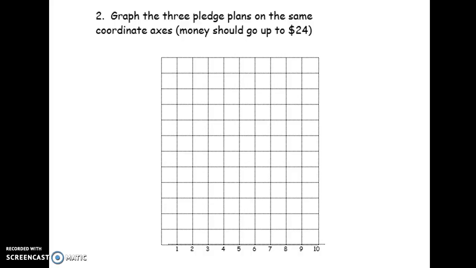So you need to make sure you're able to put in all the money that's in the table. So you probably don't want to go up by $1 because you won't have enough lines to get up to the number that you need in the table. So remember that. So once you've created the graph, we'll look at the next slide.